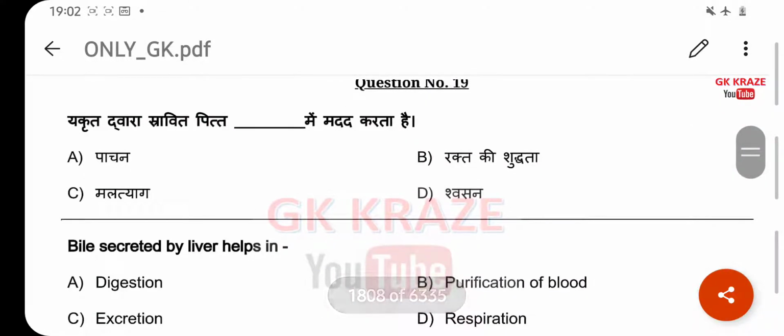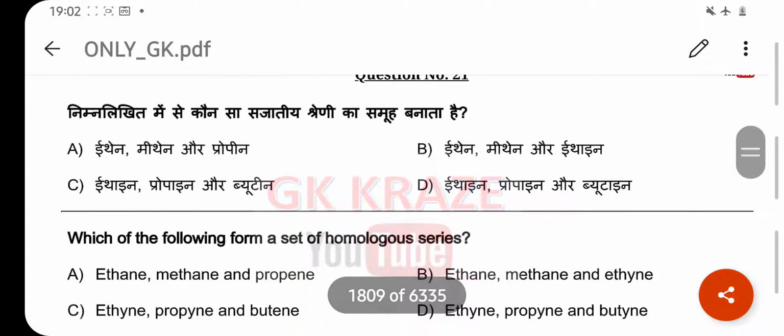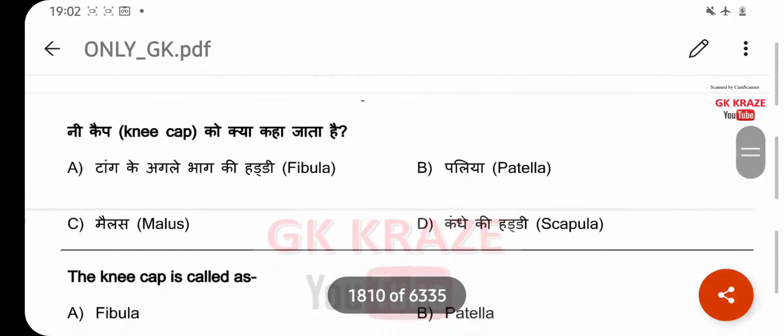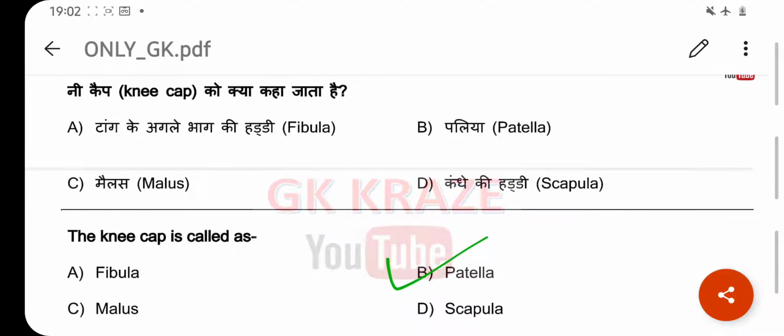Bile secreted by liver help in. Your right answer is digestion. Option A. Which of the following form a set of homologous series? Your right answer is ethene, propene, butene. Option D. The kneecap is called as. Your right answer is patella. Option B.